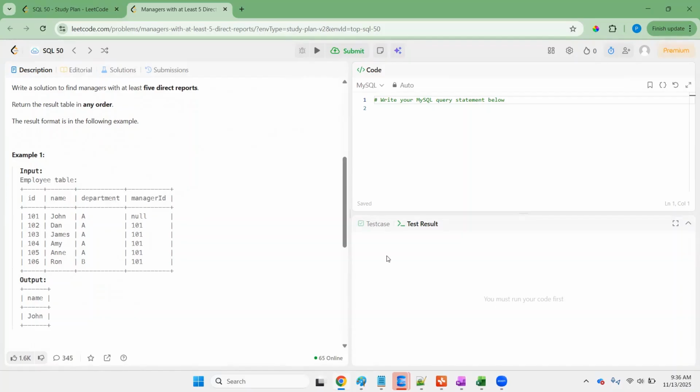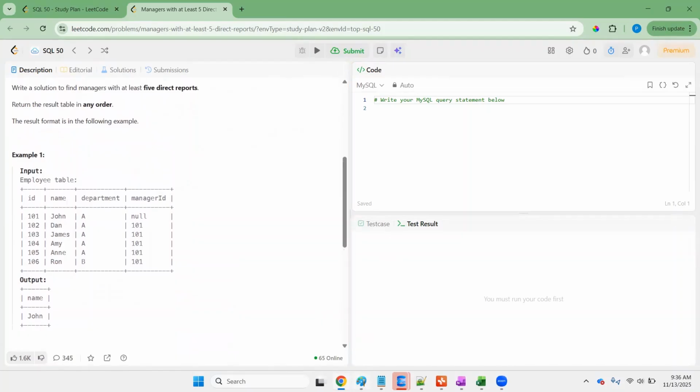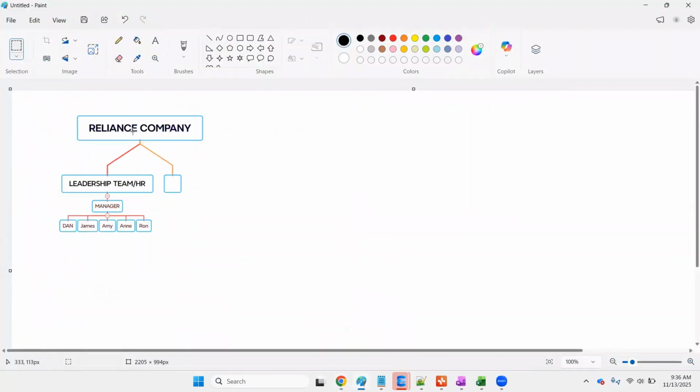The problem of the leadership team and HR was that they often don't know how many people are under each manager. Let's say there are multiple managers under the leadership team. They don't know how many employees are under each manager. So this leads to a few managers being overloaded with many people and a few having very few. Because of that, they cannot restructure them.